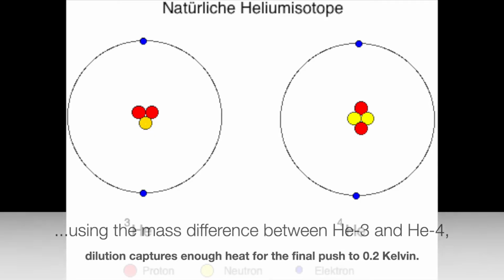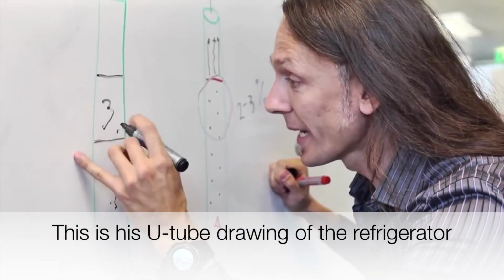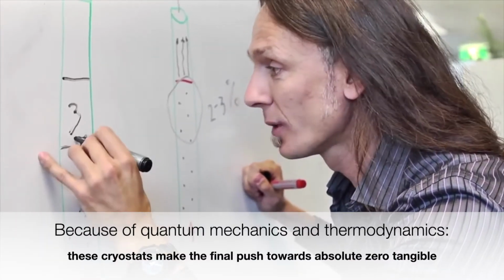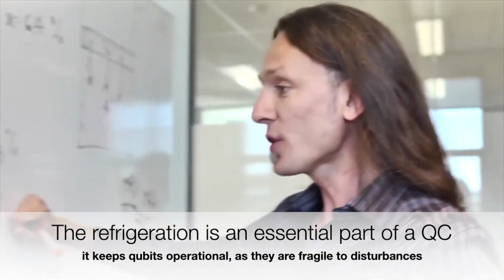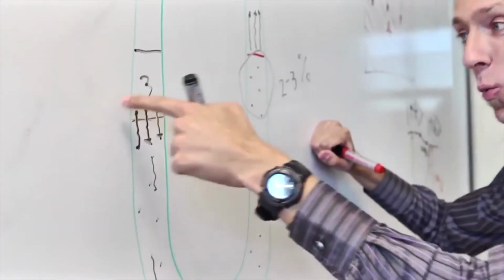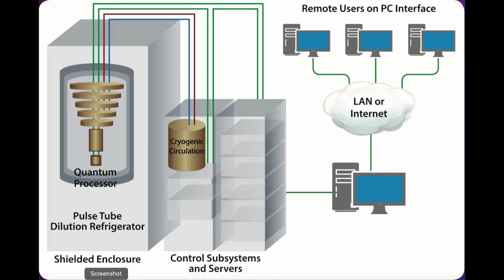The mass differences between helium-3 and helium-4 dilution captures enough heat for the final push to 0.2 Kelvin, as Professor Morello puts it. By pumping helium-3 from here, you will have new helium-3 atoms that can jump into the helium-4 phase. And as they do so, they actually absorb heat. Because the entropy is increasing when you take atoms from a pure phase into a dilute phase. And this is a general diagram for any quantum computer.